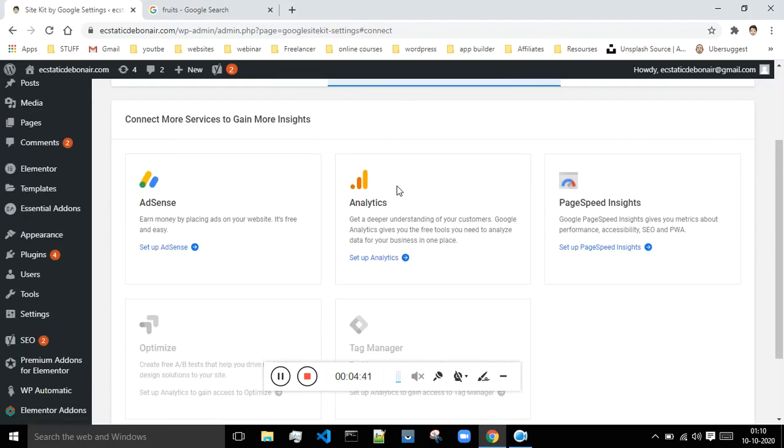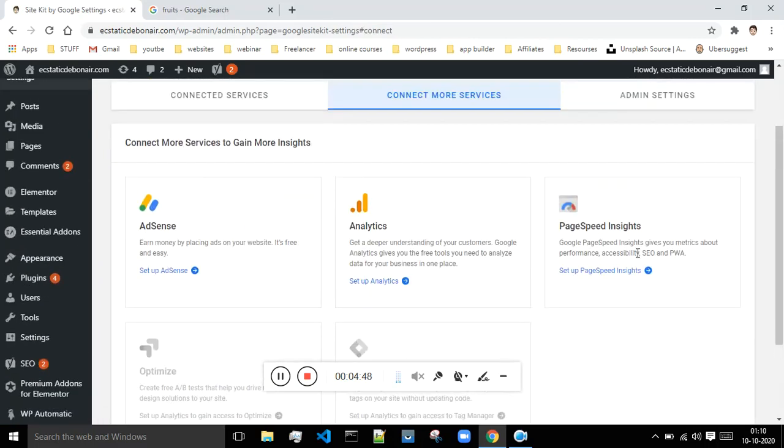Okay, so when it comes to these services, you can add your AdSense account, then analytics account over here, and here's some of the other options which are given. So if you want to show the Google AdSense account, then you have to just set up your AdSense account.